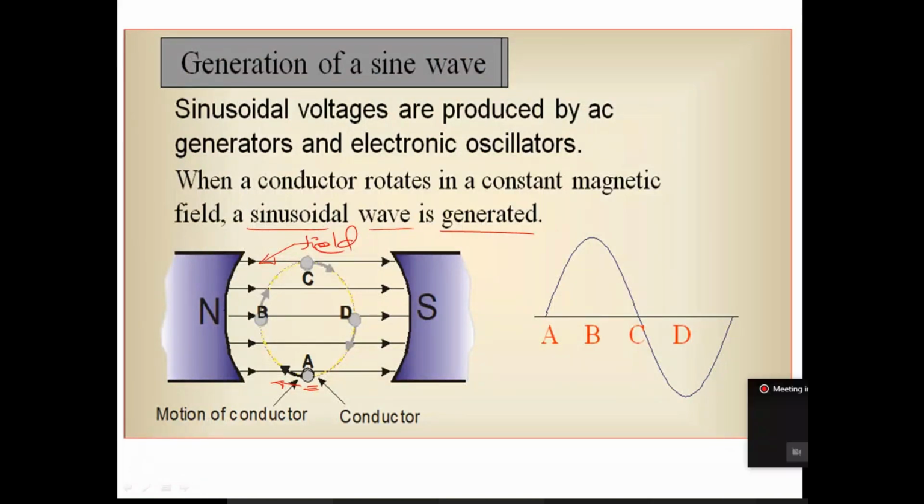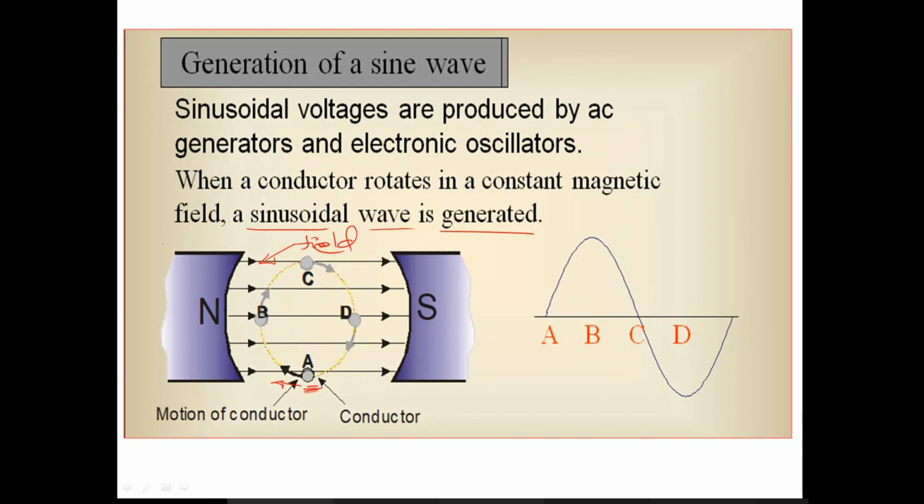So now, with this conductor, when it is rotated in this magnetic field, according to Faraday's laws of electromagnetic induction, an EMF will be induced. Now, the second law states that the magnitude of induced EMF is proportional to the rate of change of flux linkages or flux cuttings. The magnitude of EMF that is induced in the conductor is proportional to the rate of change of flux cuttings.